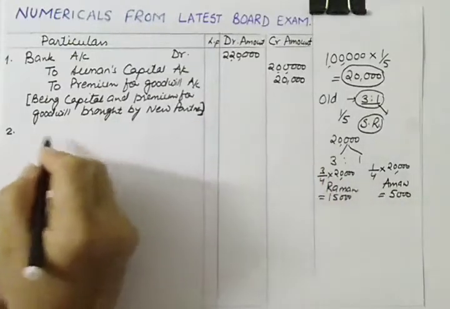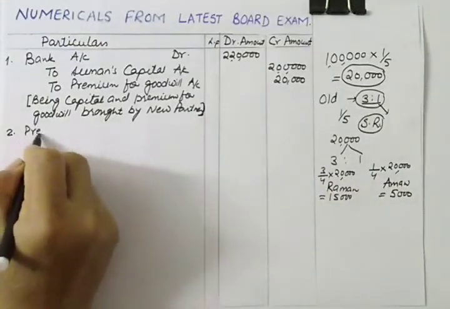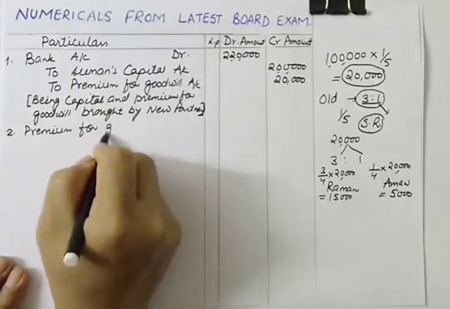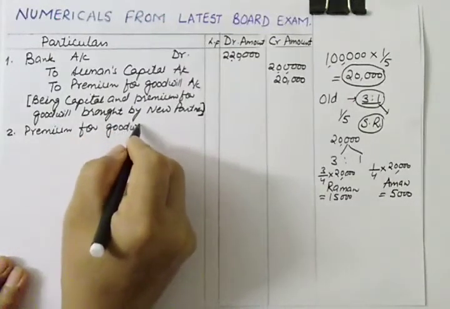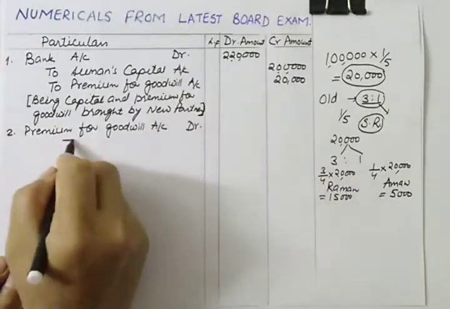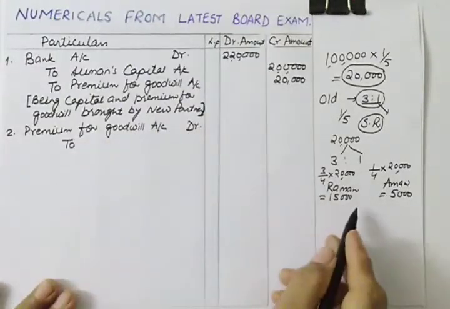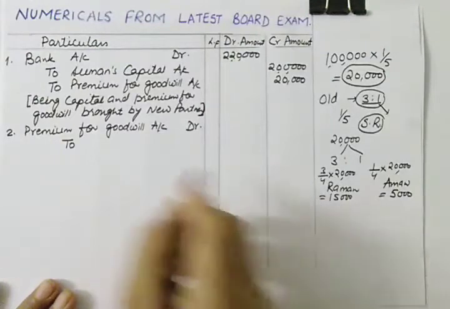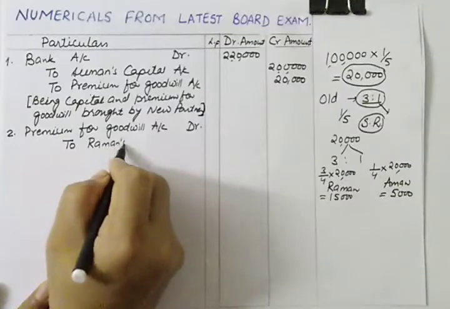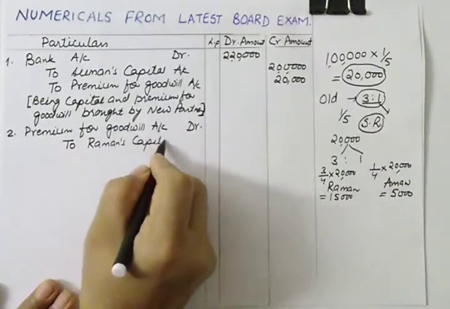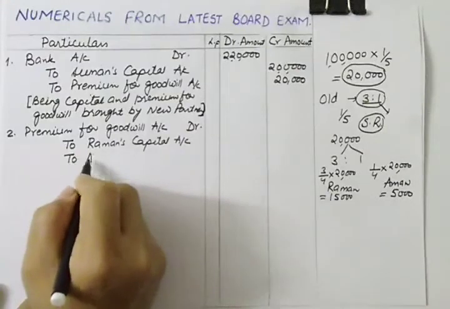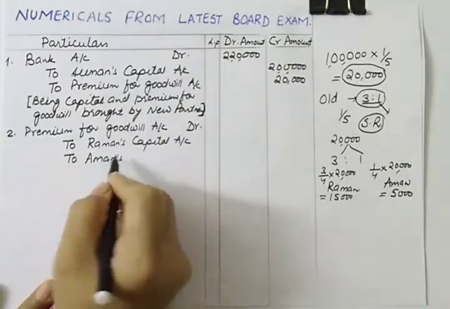So let us divide the premium for goodwill account debit. We'll give this premium to the old and sacrificing partners, both are sacrificing. So Raman's capital account, and to Aman's capital account.